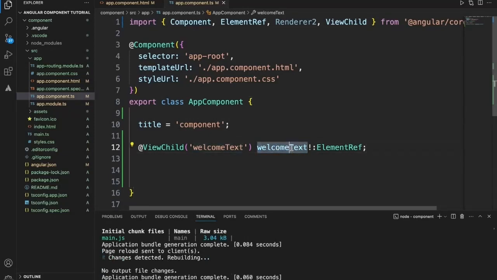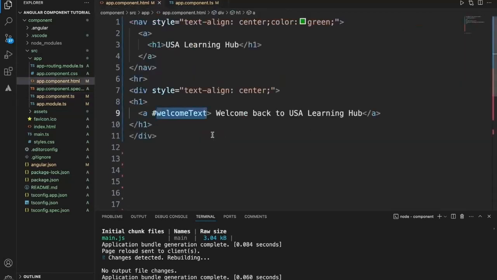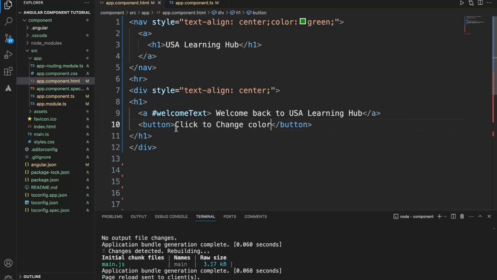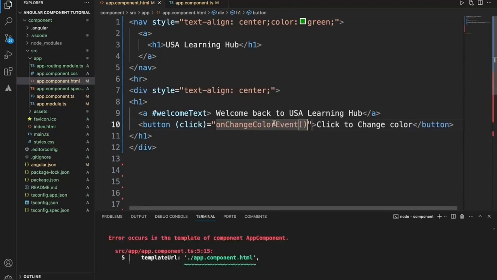Okay, and what we can do is we'll simply add a button under this. Click to change color. Within this button, when we click it, we'll change the color of the text above using ViewChild. Okay, so now I have this.